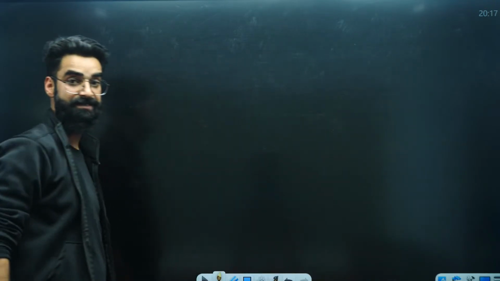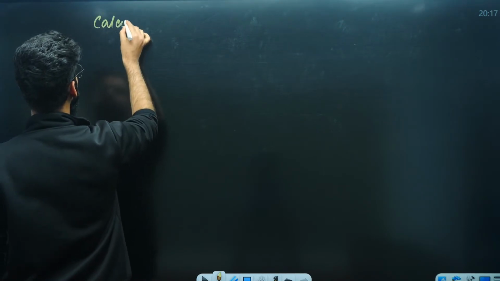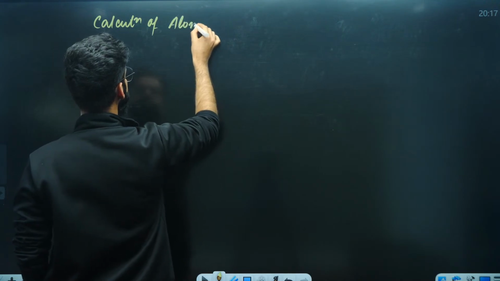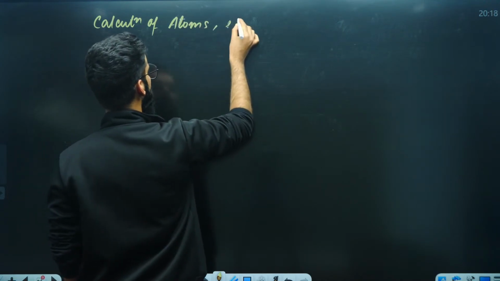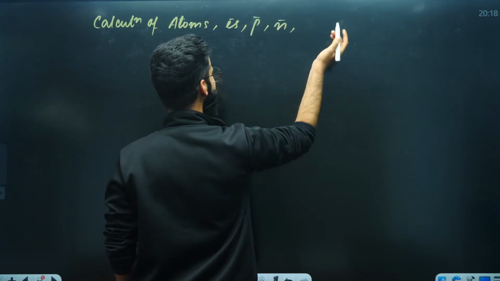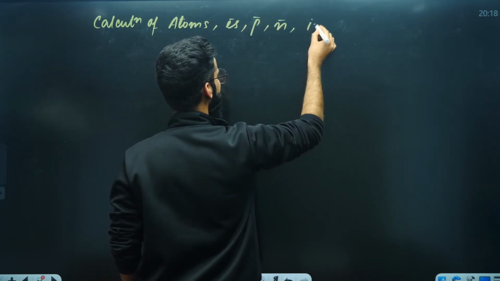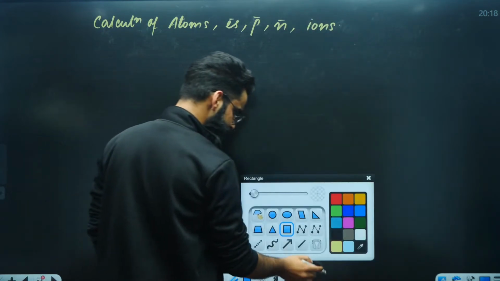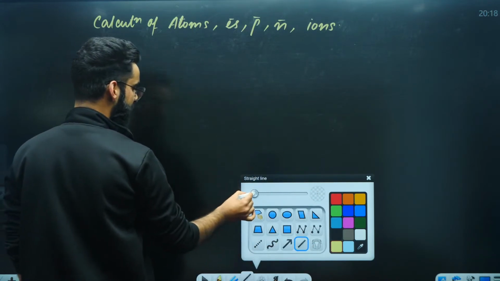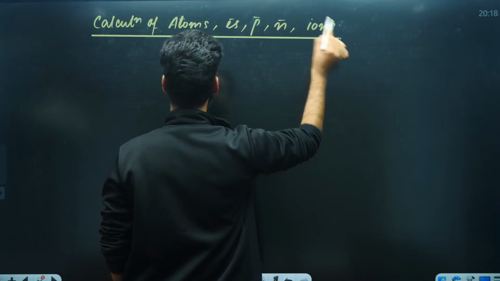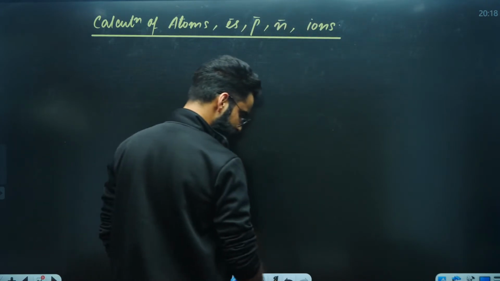All right, if this is clear till here, let me tell you some more important things then. And what are those important things? I'm writing the heading over here as calculation of atoms, electrons, protons, neutrons, and ions. How do you calculate atoms, electrons, protons, neutrons, ions, etc.?